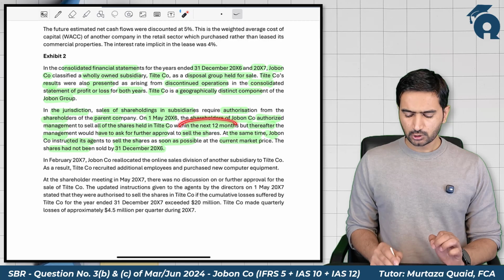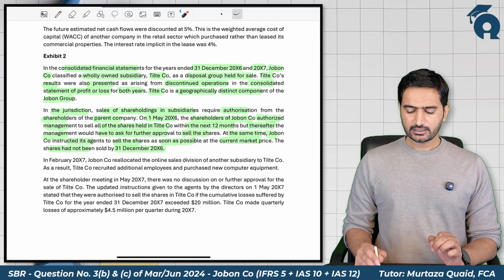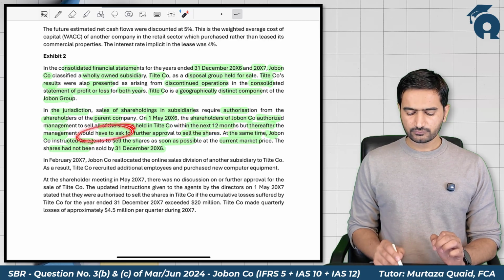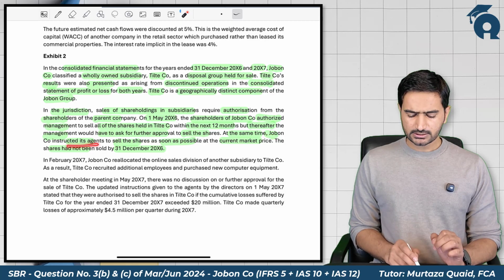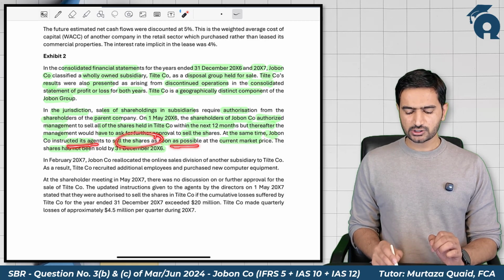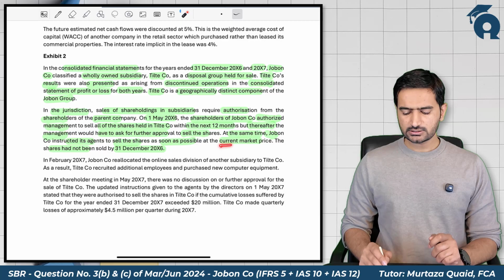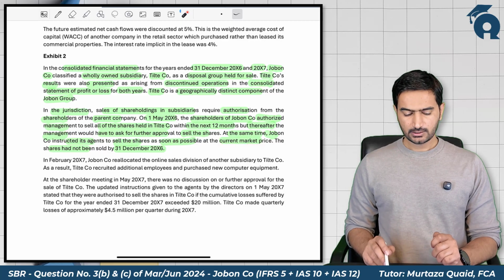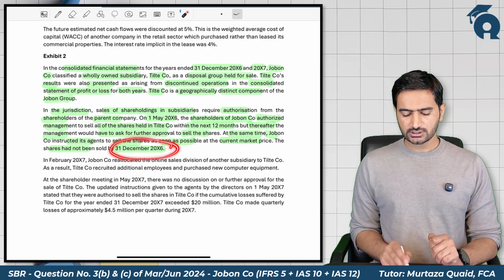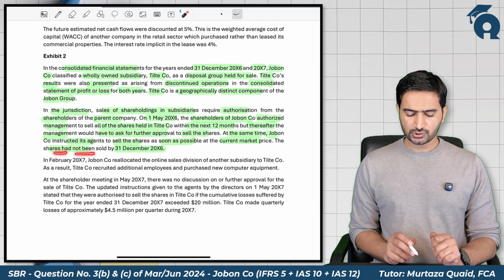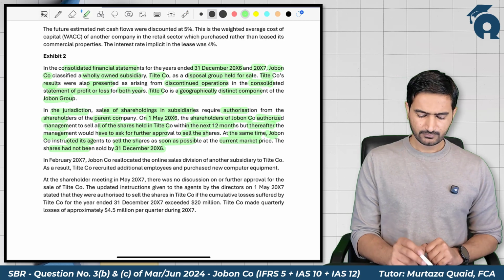If those shares are not sold within the next 12 months, they have to take further approval from the shareholders. After obtaining the approval, the company instructed its agent to sell the shares as soon as possible, expecting just the current market price. But by 31st December 2006, the first year end, these shares had not been sold.